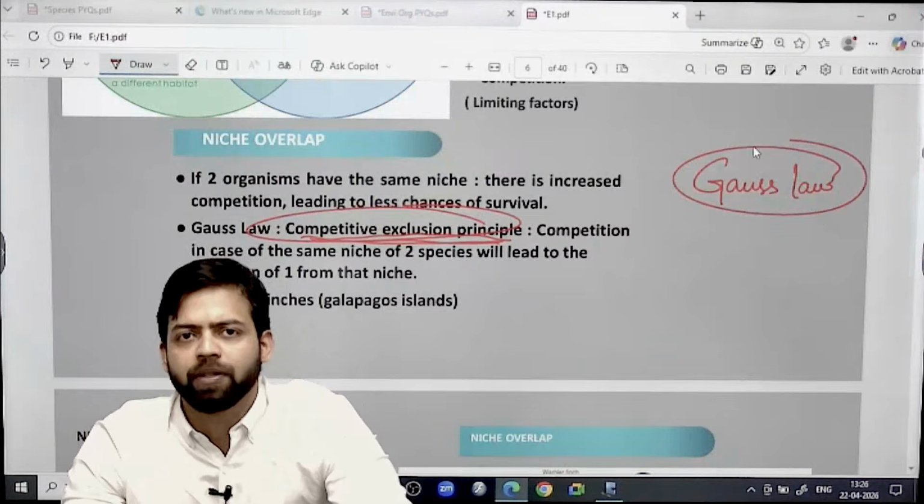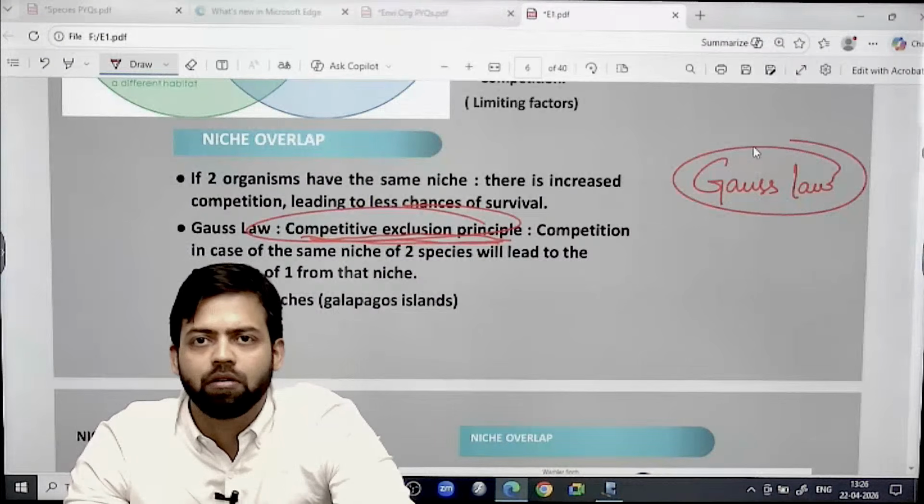Competitive exclusion principle is termed as Gause's law.